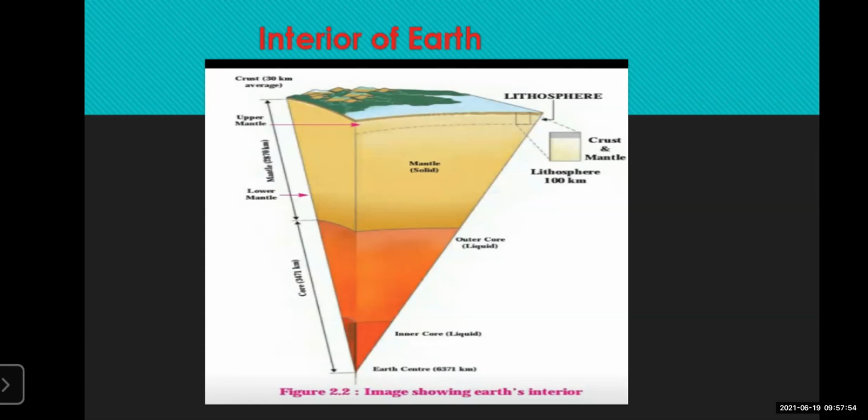This particular diagram is very, very important to understand all the phenomena which is related. Students, we have learned about this interior of earth, which layers are there. We are not going to go in the detail because you have learned what types of minerals are present in each layer, and everything you have learned in 8th standard. Now, due to this movement of the earth, that is the interior movement of the earth, it gives rise to the different landforms that we are going to study in the second and third lesson, as I told you. So revising this particular diagram was essential.